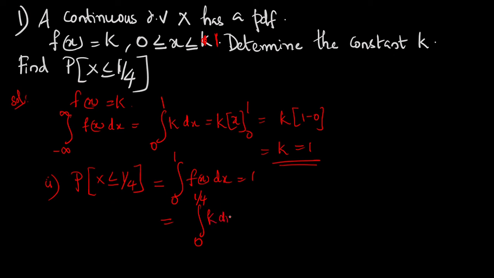Therefore, the integral from 0 to 1 by 4 of k dx is k into x from 0 to 1 by 4, that is k into 1 by 4 minus 0, which is k by 4. Substituting the value of k, since k is 1, we get 1 by 4. Therefore, the probability of x less than or equal to 1 by 4 is equal to 1 by 4.